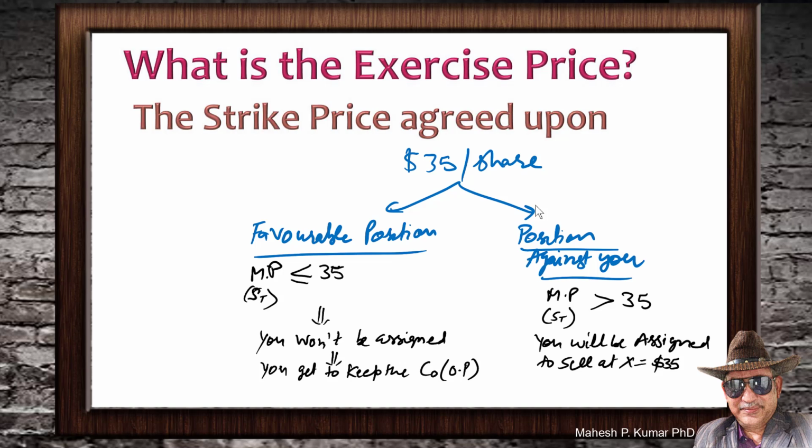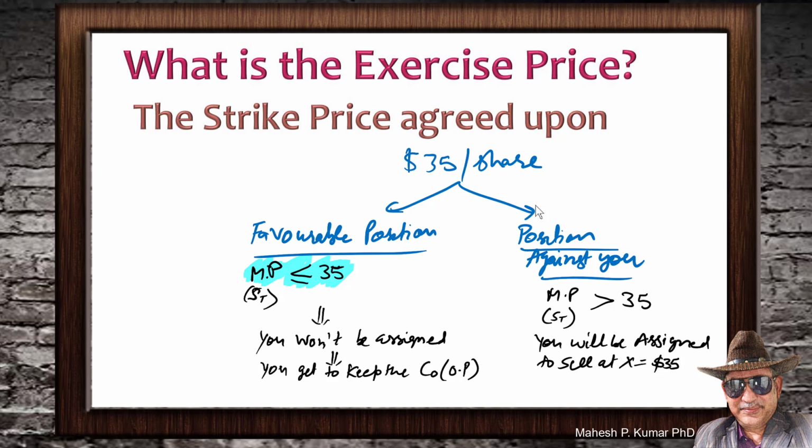So you will expect that on expiration or before expiration, the price would stay less than the strike price of $35. If it stays at or less than $35, then you won't be assigned, and you would get to keep the option premium that you have received. That would be a favorable position.